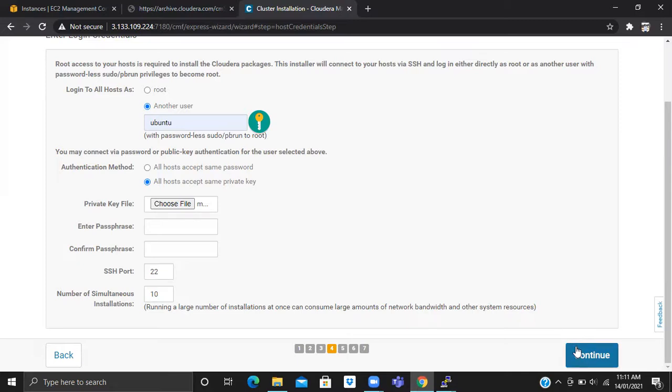Which file did you take, Harshal? PEM file. It is written here like private key file. Then PPK is a private key file, I guess? No, PPK is for Windows, and PEM is for Linux. Right. That's what it is. So continue.